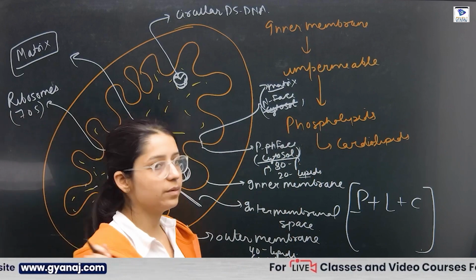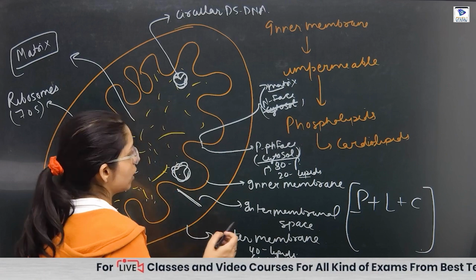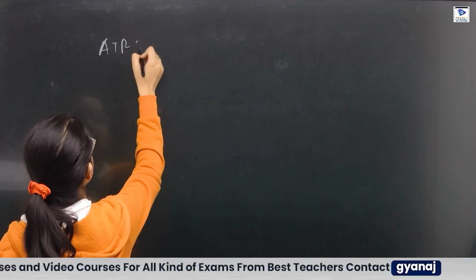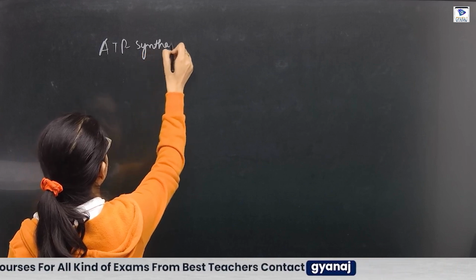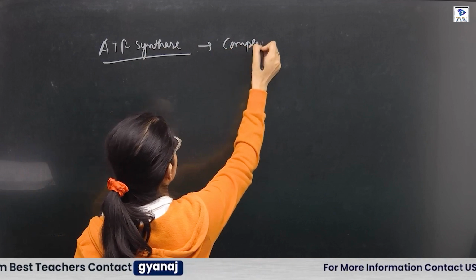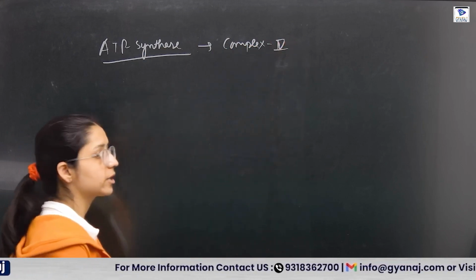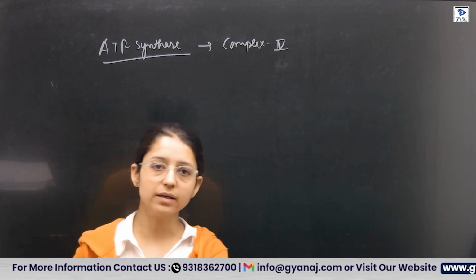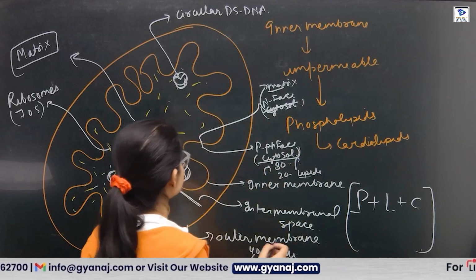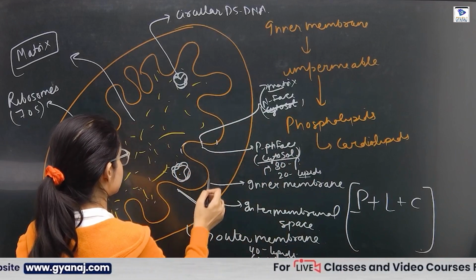Now, on the inner membrane, enzymes are present. That enzyme is called ATP synthase, which is complex 5, present in the electron transport system. All the ETS runs in this inner membrane.